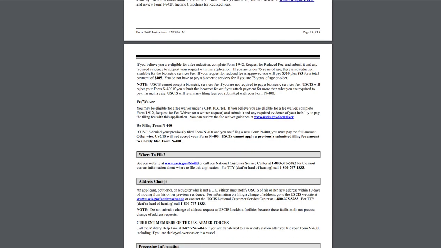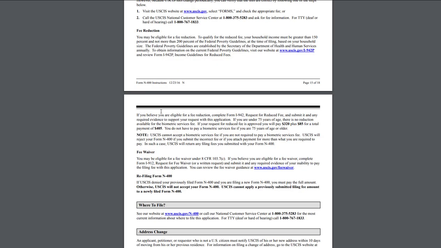It looks like there is actually a fee waiver as well now, which I have not seen before. You may be eligible for a fee waiver. If you believe you're eligible for fee waiver, complete form I-912. Here's the thing, though. With these things, you have to fill out these waivers and these forms and then send them in for the application. I personally would not do that.